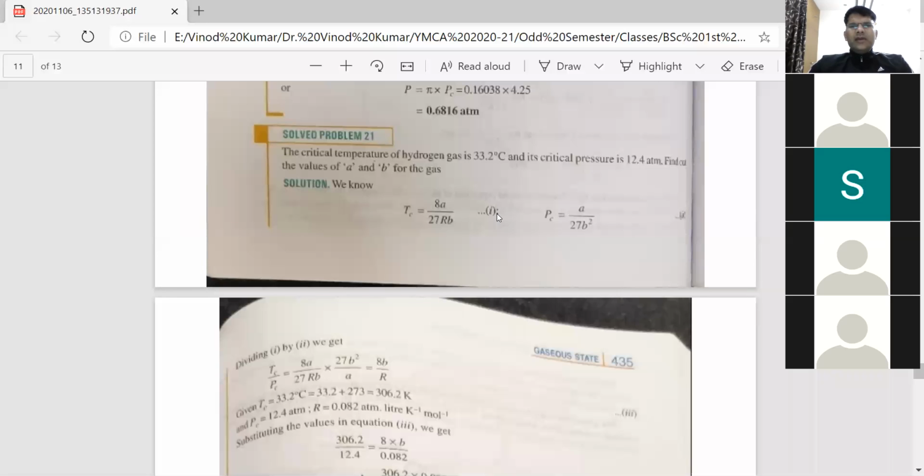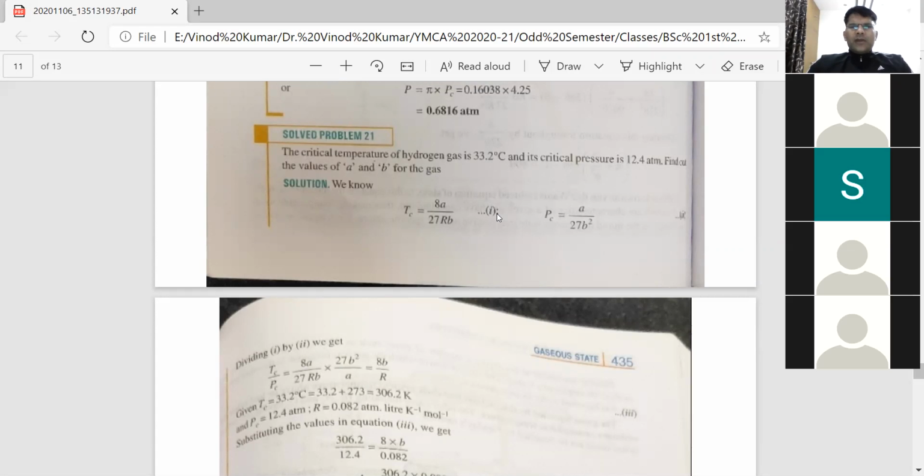TC is equal to 8A/27RB. PC is equal to A/27B square. So TC का जो रिलेशन होता है क्रिटिकल गैस कांस्टेंट यानी कि क्रिटिकल टेम्परेचर, वो van der Waals गैस कांस्टेंट से 8A/27RB. This relation is to be used. इसी तरह से जो PC है, PC is related to van der Waals gas constants by this function. PC is equal to A/27B square.